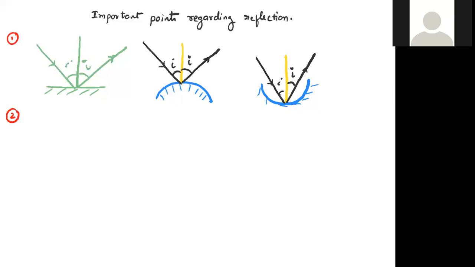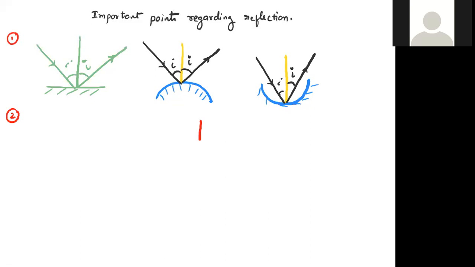The second important point is, if a light ray is incident normally on a reflecting surface, after reflection, the light ray retraces its path. Immediately everyone will get one doubt. What is the meaning of retracing? Retracing means it follows the path which was followed before being incident on the surface. The same path it follows.